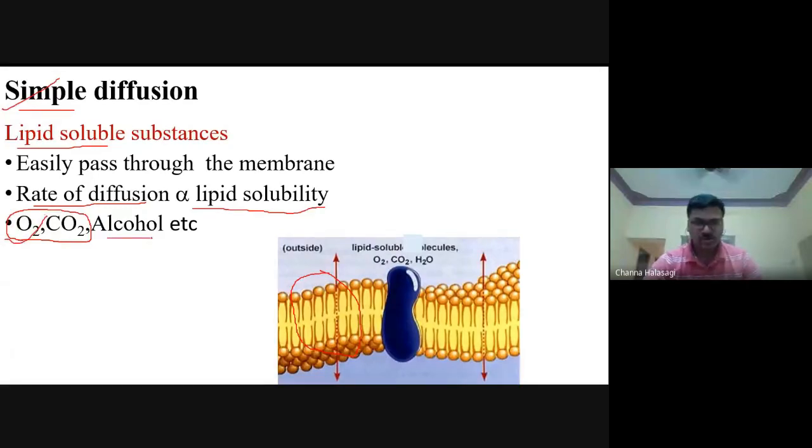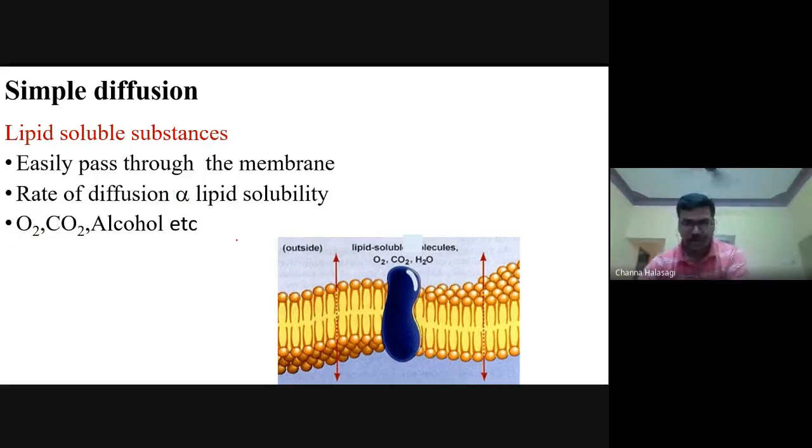Even alcohols: any compound or molecule having an alcohol moiety can easily diffuse in and out through the cell membrane. These are lipid soluble substances, easily exchanged across the cell membrane by simple diffusion mechanism. Then what about lipid insoluble substances? They also undergo simple diffusion.